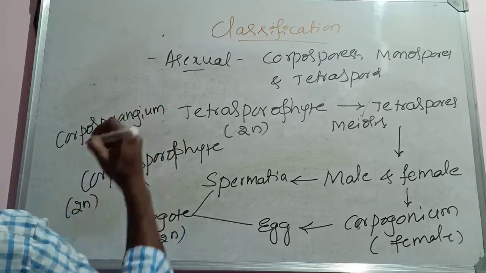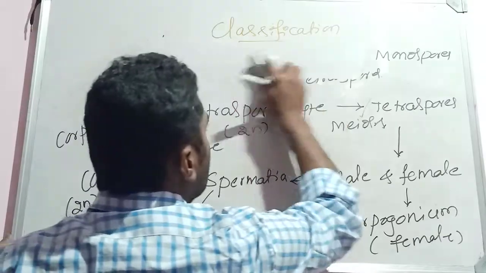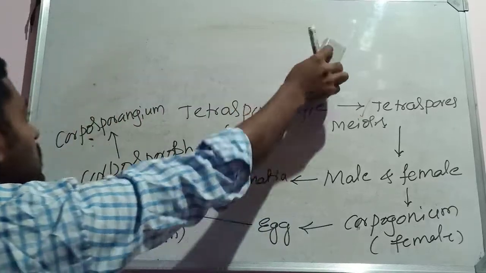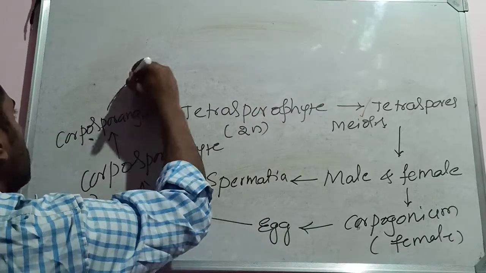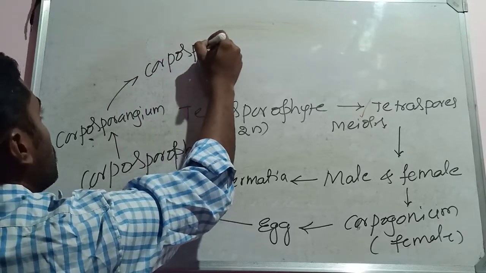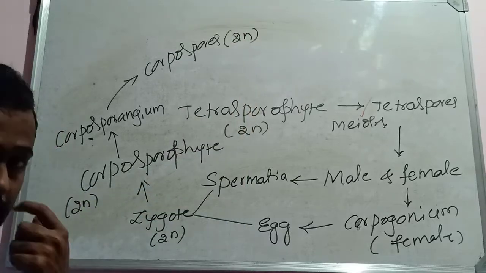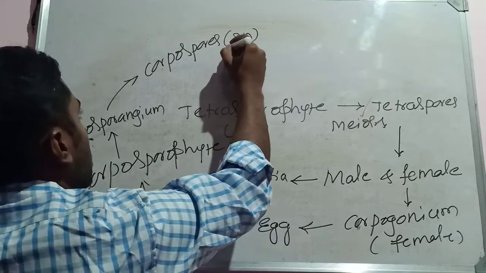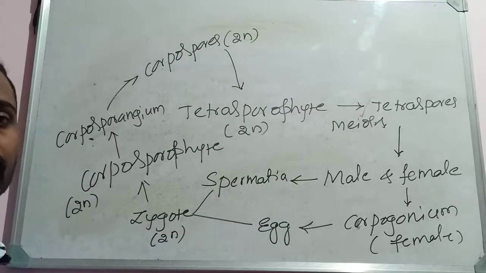Produces diploid carposporangium. This is the structure that bears the carpospores. Carpospores are produced in this carposporangium. These carpospores are diploid here, and these diploid carpospores germinate and develop into the tetrasporophyte.